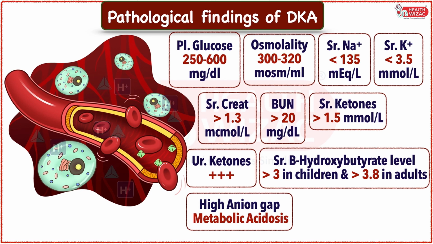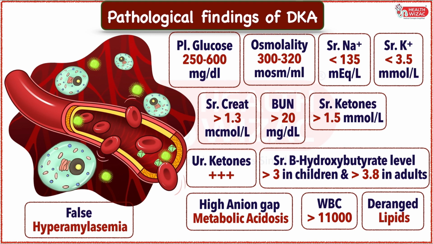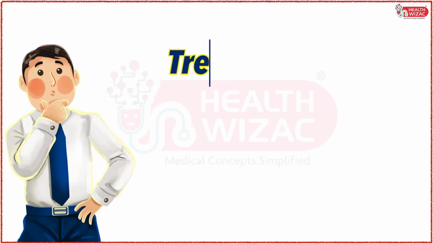Apart from this, infections may show leukocytosis, and finally, deranged lipids and false hyperamylasemia may also be present in diabetic ketoacidosis. So friends, these were the pathological findings in diabetic ketoacidosis. Now let's finally look at the treatment part of DKA.